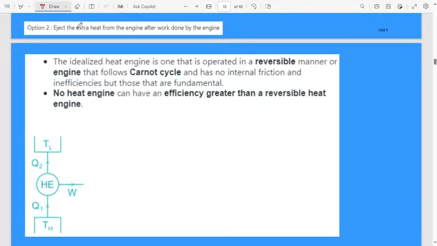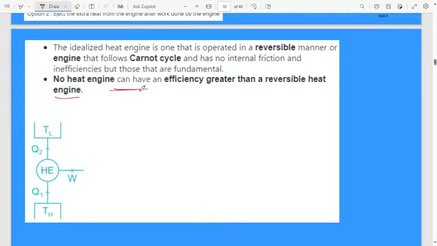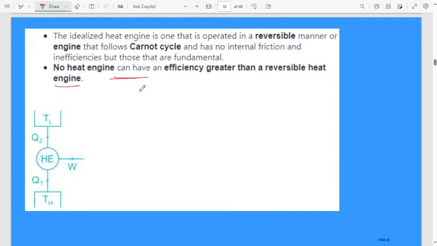Let us discuss here. The idealized heat engine is one that is operated in a reversible manner. The Carnot cycle has no internal friction or inefficiencies except those that are fundamental. No heat engine can have an efficiency greater than a reversible heat engine. Consider here this heat engine or Carnot engine.